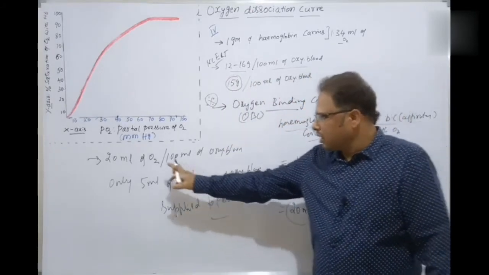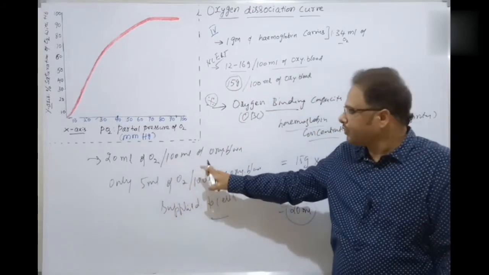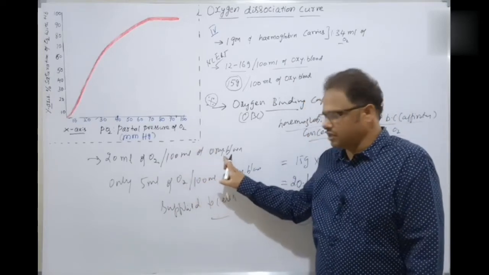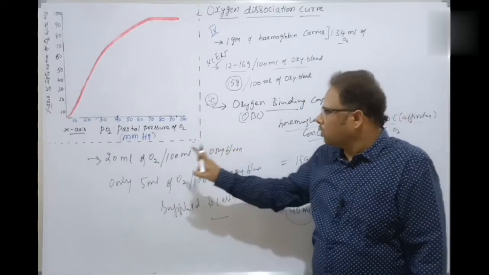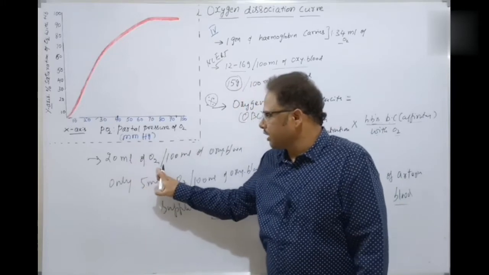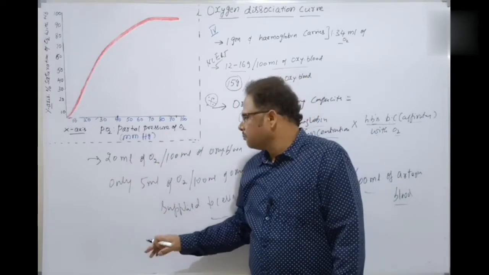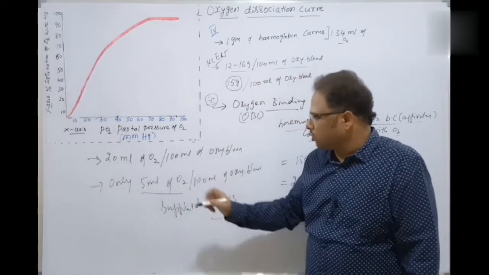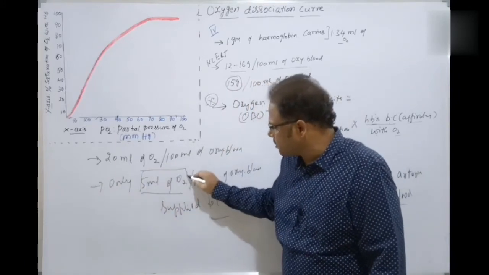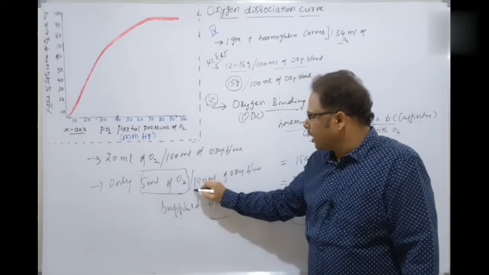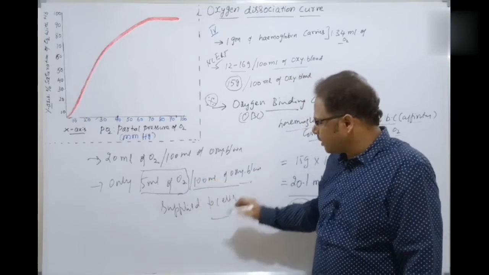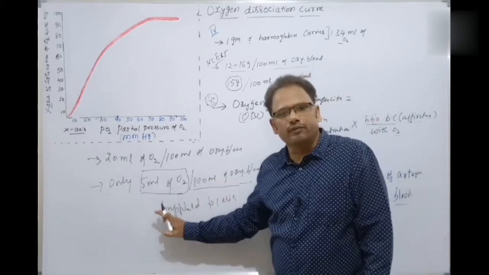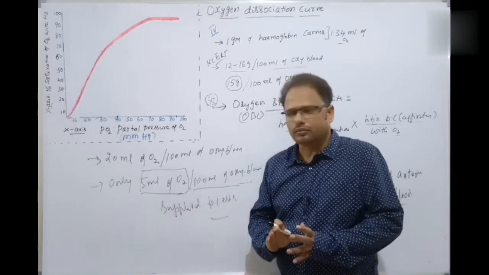So what does it mean? I told you the standard value: for every 100 ml of oxygenated blood, 20 ml of oxygen is carried approximately. But out of these, note this point, only 5 ml of oxygen per every 100 ml of oxygenated blood is actually delivered to the cells for metabolism.